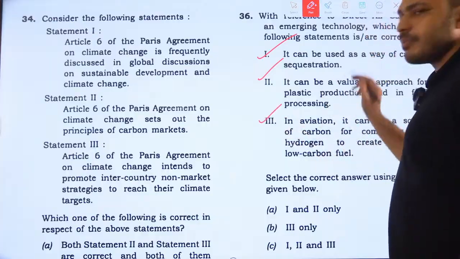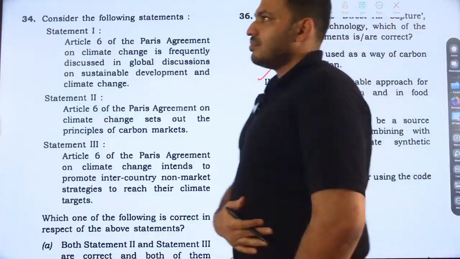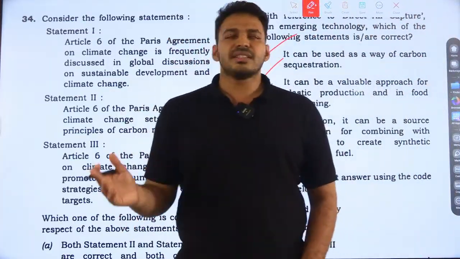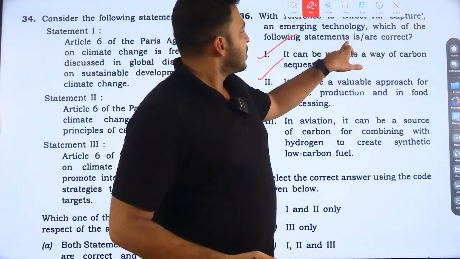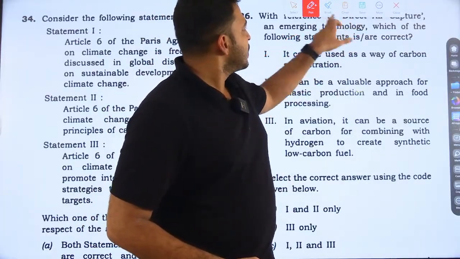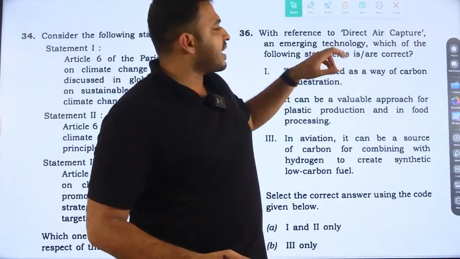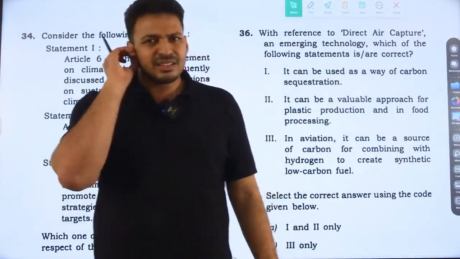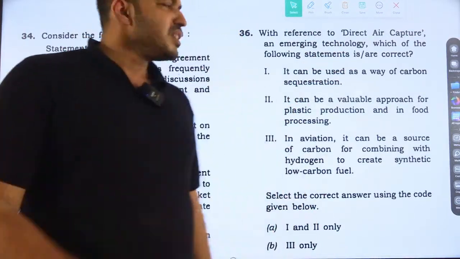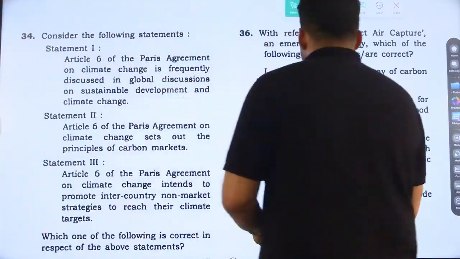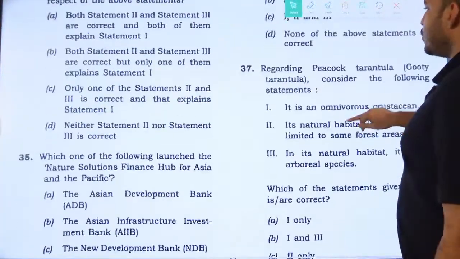Yes, the application can be like that. If you just go through that current affairs topic, this question can be answered very easily. So option C is the right answer, all three, 1, 2 and 3.